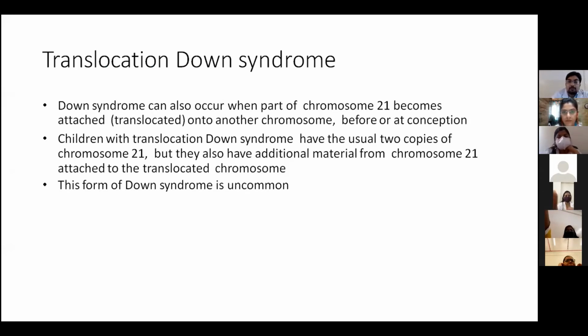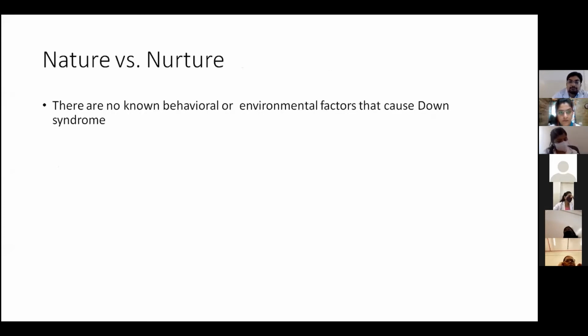Translocation Down syndrome can also occur when part of chromosome 21 becomes attached, or translocated, onto another chromosome before or at the time of conception. Children with translocation Down syndrome have the usual two copies of chromosome 21, but they also have additional material from chromosome 21 attached to the translocated chromosome. This form of Down syndrome is uncommon.